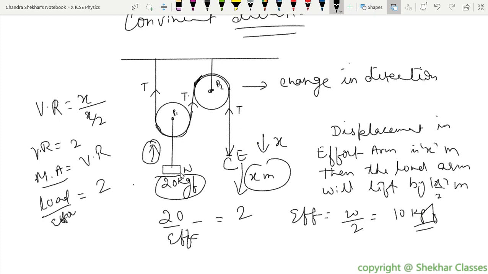Remember, if I put 10 kgf, I'm lifting it 1 meter down, and the load will go up by only half a meter, right? So that will be equal to twice the effort here. So in this case it will be how much? 10 kgf is the effort he has to put. Clear?